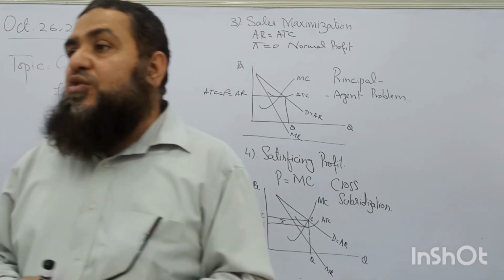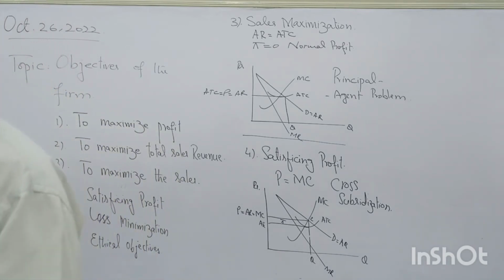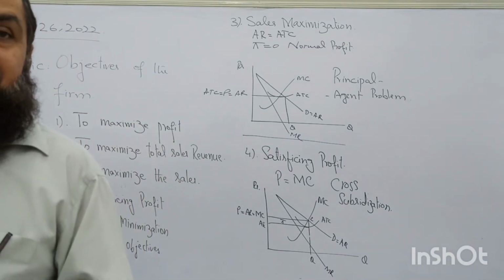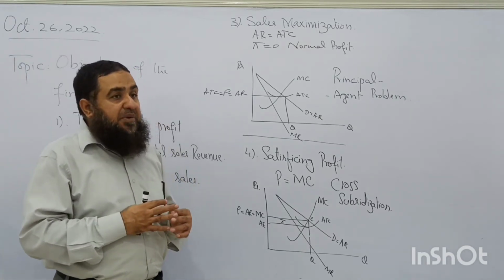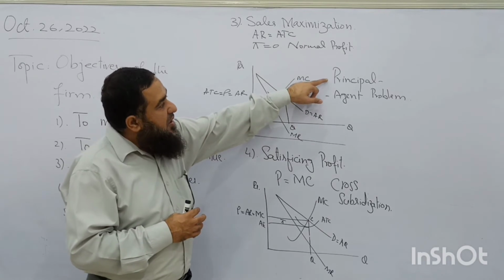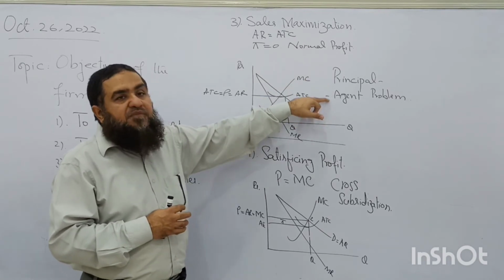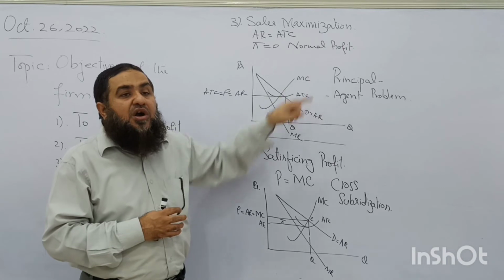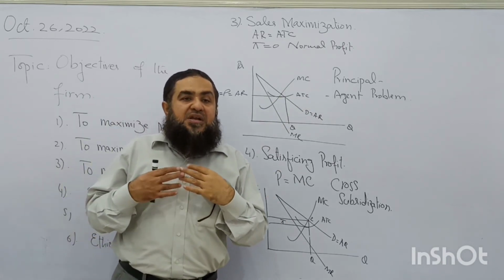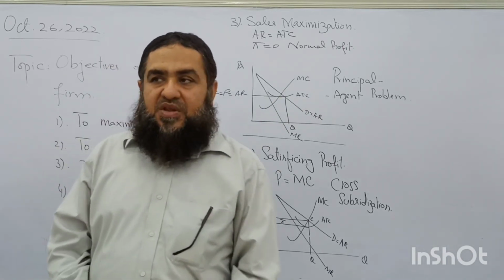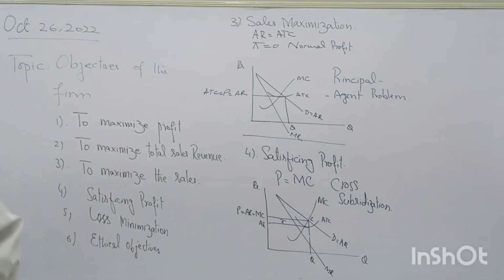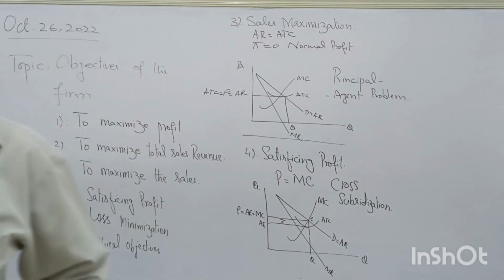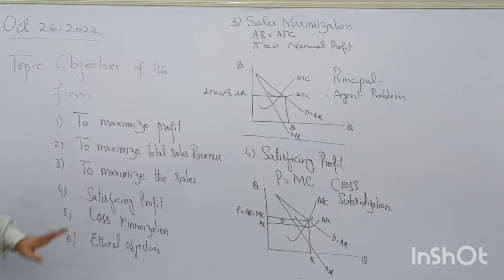And the shareholders are having the objective of profit maximization. So this type of chaos will exist in limited companies, which is called the principal agent problem, that the shareholder objectives are not matched by the managers' objectives. If their objectives differ from each other, they will be facing the principal agent problem. Clear? So the satisficing profit is over now.